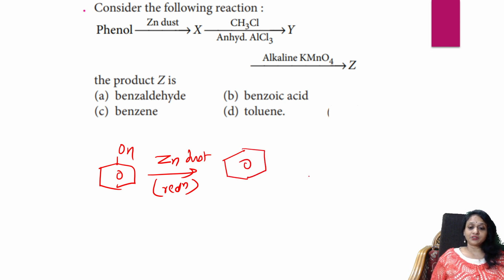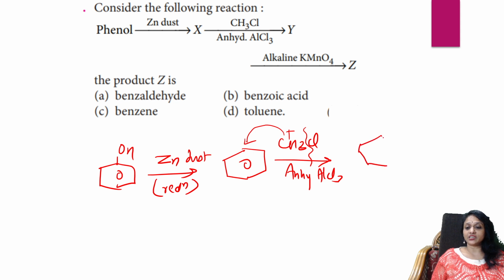Done. Then further what did I do? I did alkylation, that's nothing but the Friedel-Crafts alkylation reaction. So what is going to happen, students? In alkylation, this is an electrophile. It goes and attacks the benzene ring. I get toluene. Sorry for the diagram. I get toluene. This is your X. This is your Y.